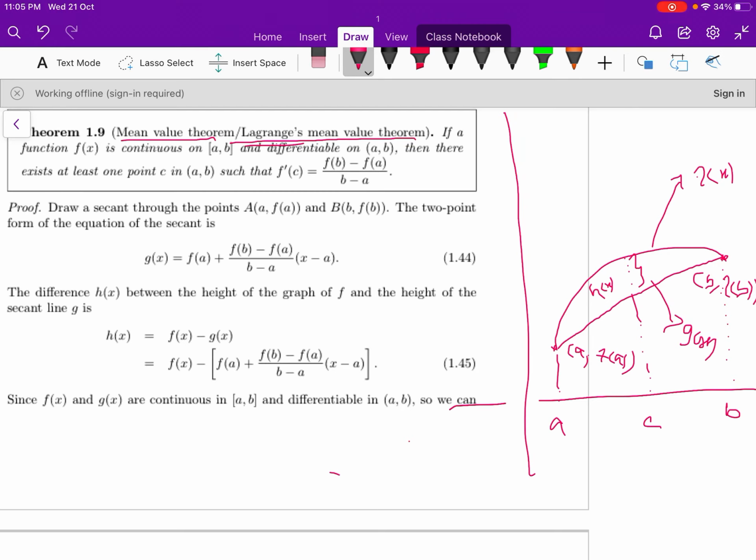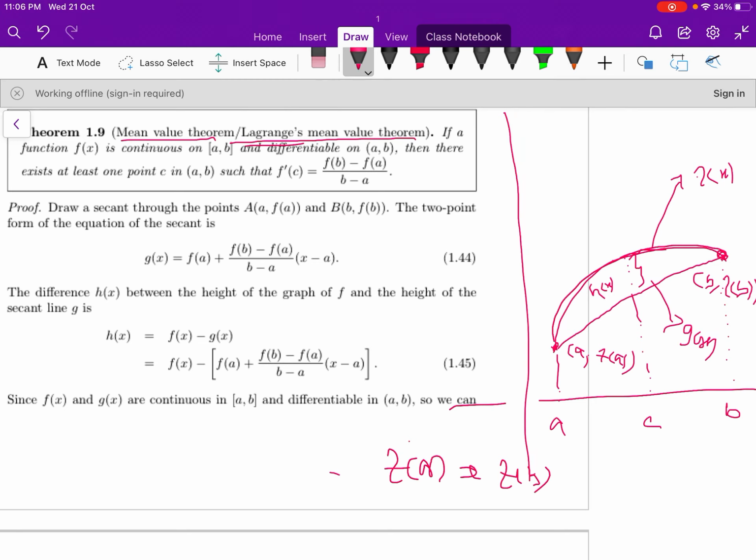See here, the function is continuous. This is y equal to f(x). The function is continuous in the interval [a, b]. The function is smooth, meaning the derivative exists in the open interval (a, b). But the third condition of Rolle's theorem fails. Here this point is f(a), and this is f(b). But here f(a) is not equal to f(b). So yes, the function is okay.